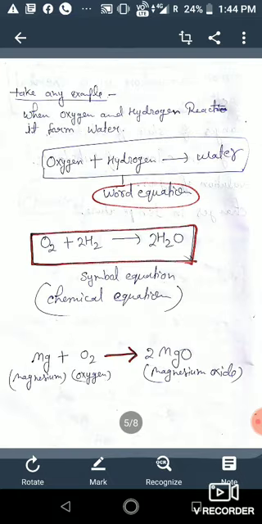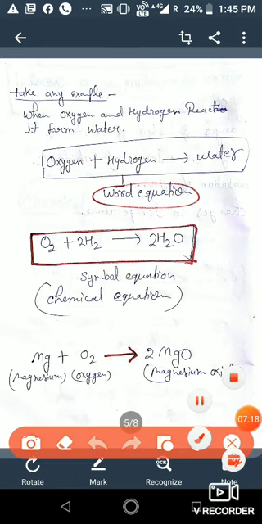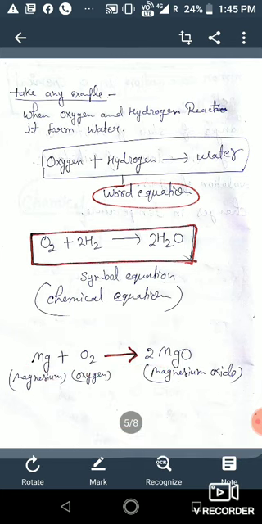We will take one more example. When magnesium reacts with oxygen, it will give magnesium oxide. Okay? So in symbolic form we can write Mg, that is magnesium. Magnesium reacts with oxygen. The symbol of oxygen is O2. Then it will give magnesium oxide. And what is the formula of magnesium oxide? MgO. So this is a chemical equation. Alright?